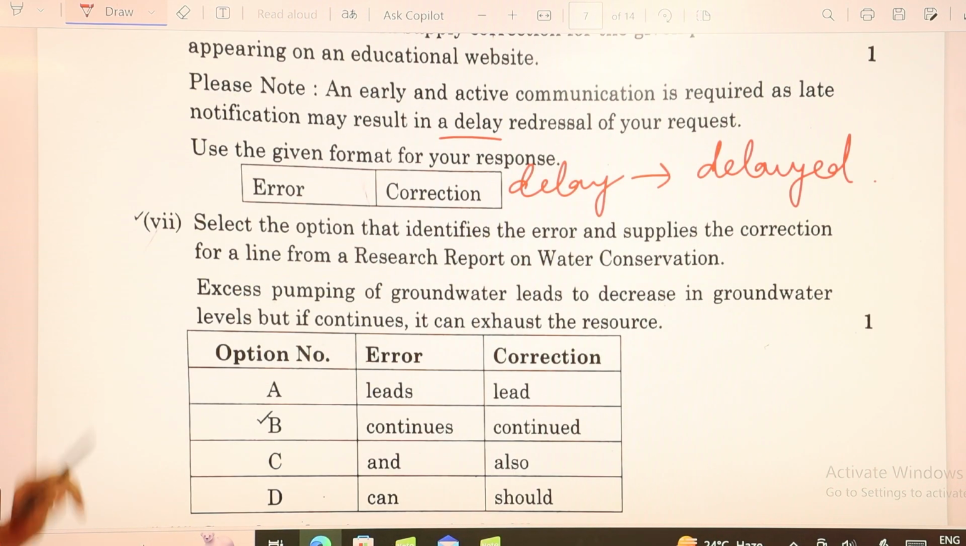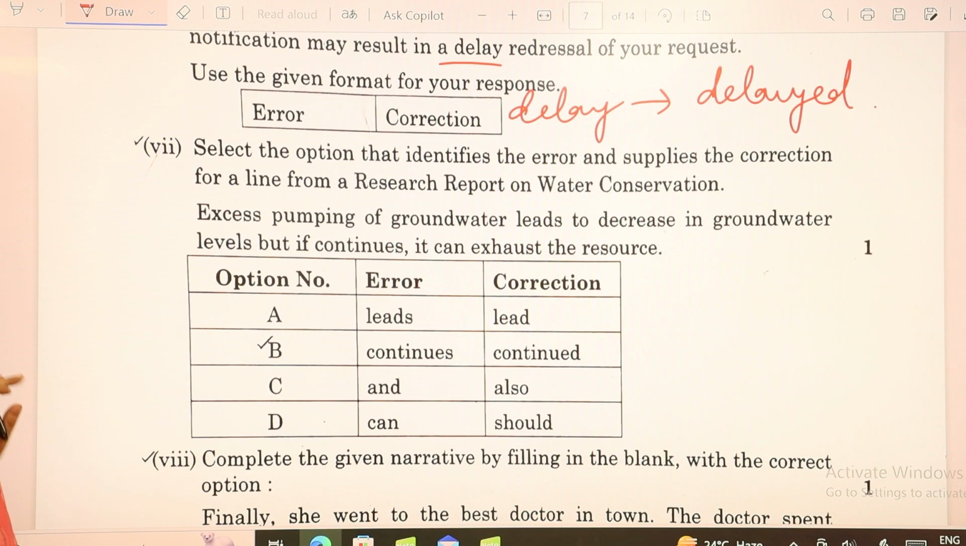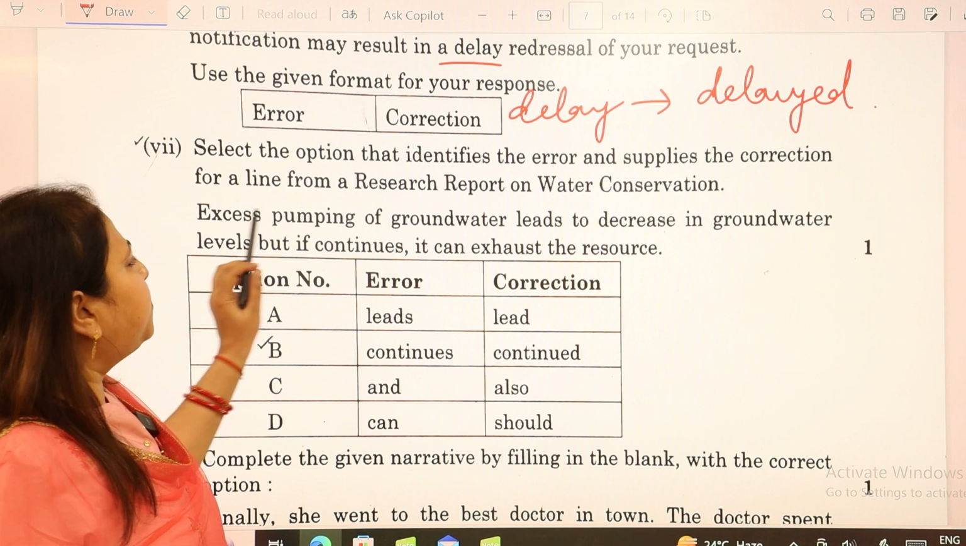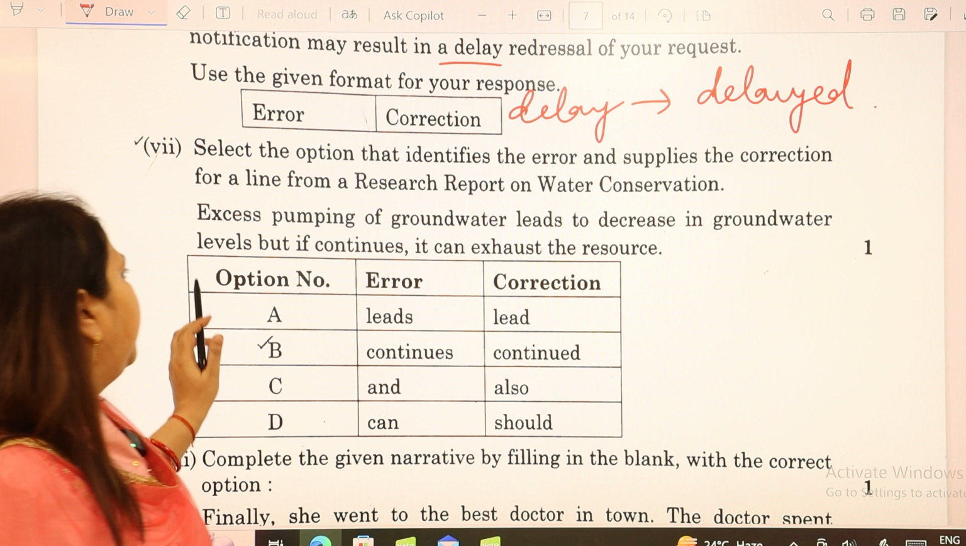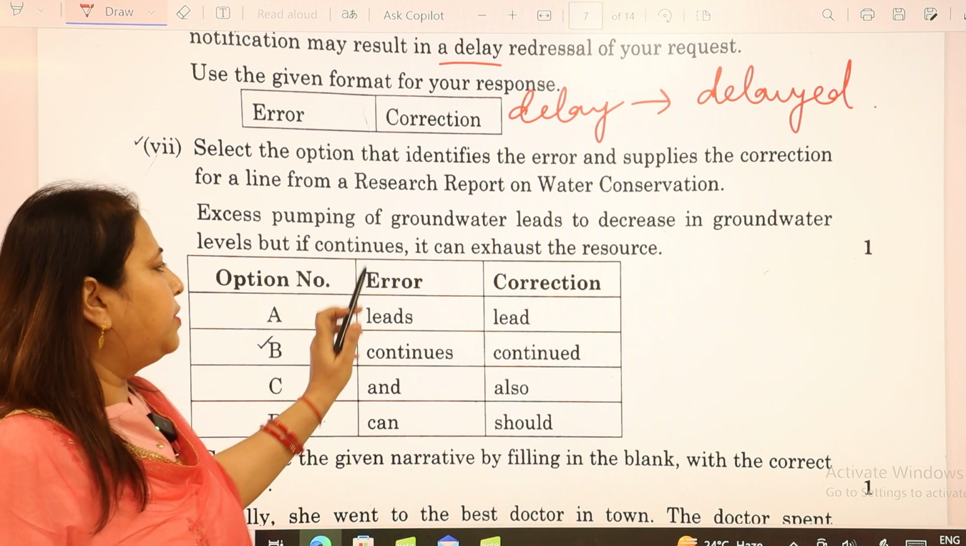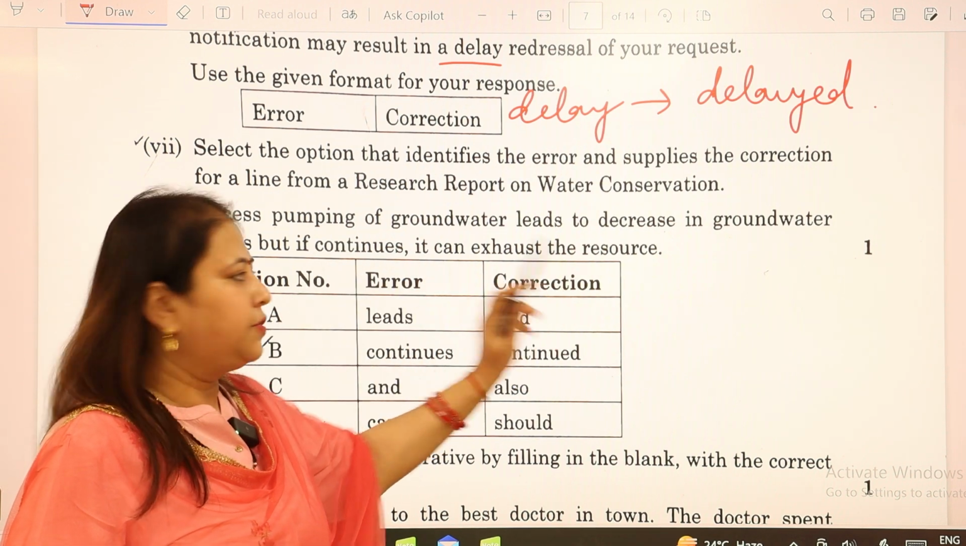Then we move to the seventh question, and again this is an error and correction. Excess pumping of groundwater leads to decrease in groundwater level, but if continues, it can exhaust the resource.